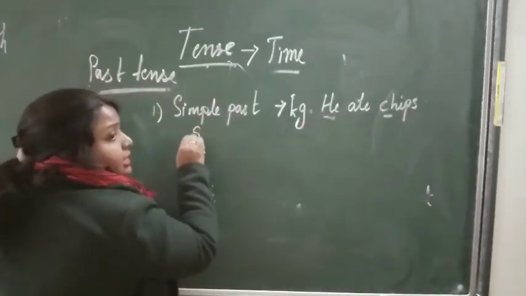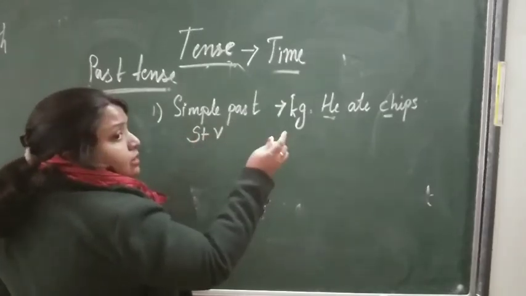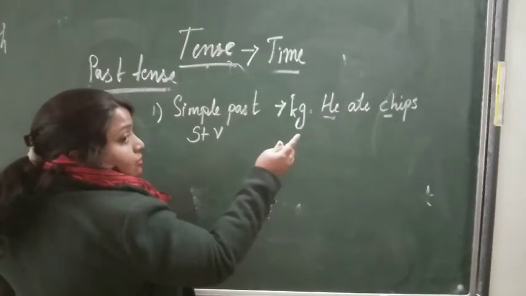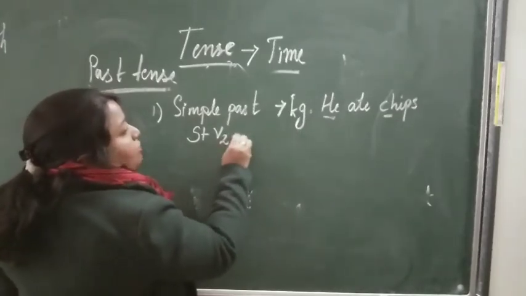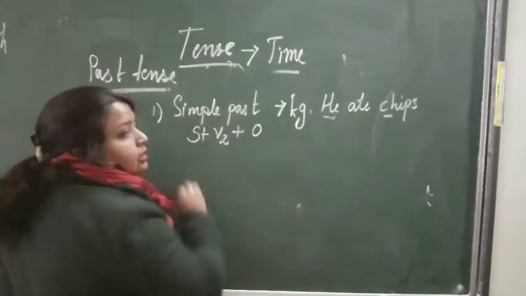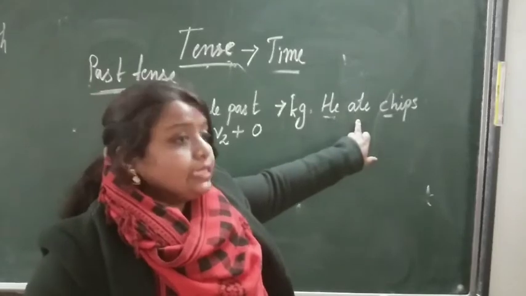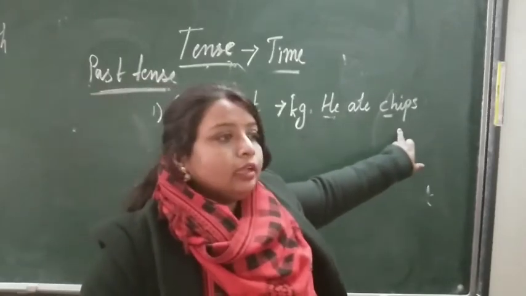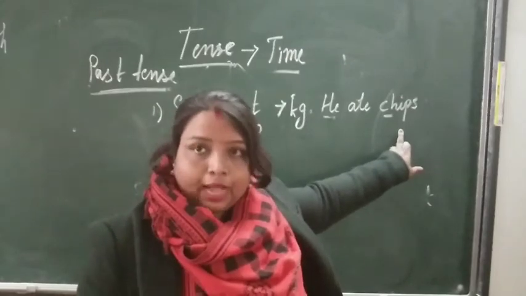This is the subject he plus verb, second form, plus object. In simple past, subject comes, verb second form comes and the object. Clear? That is the first, simple past.